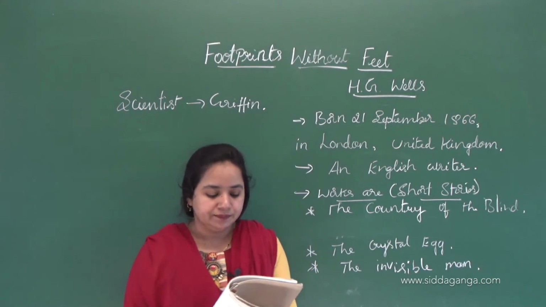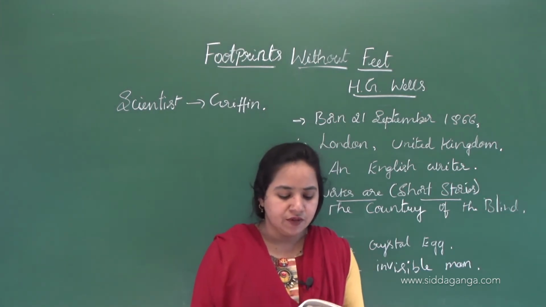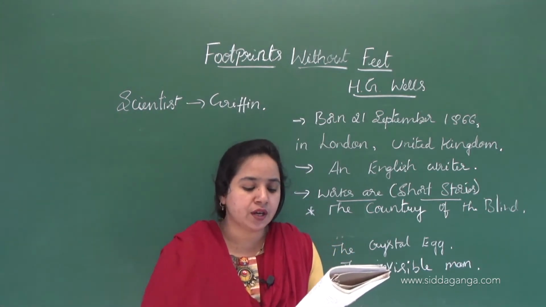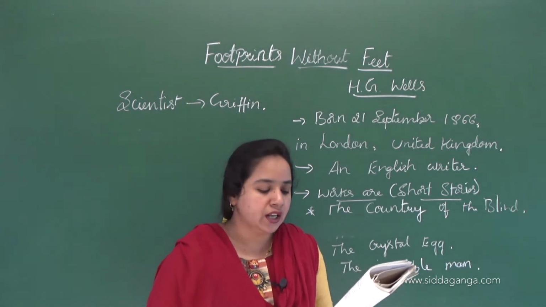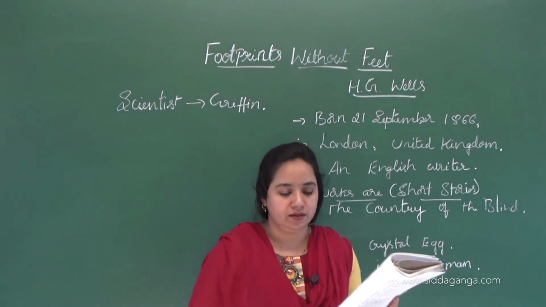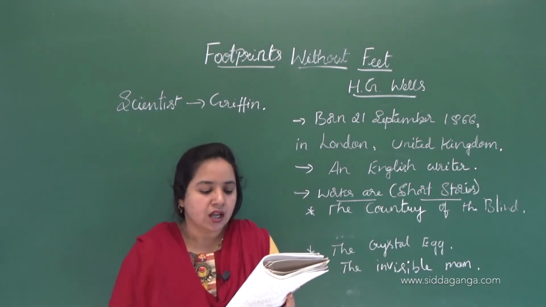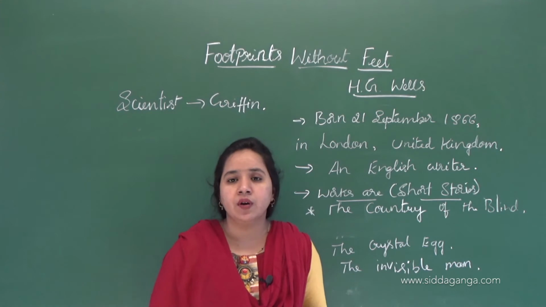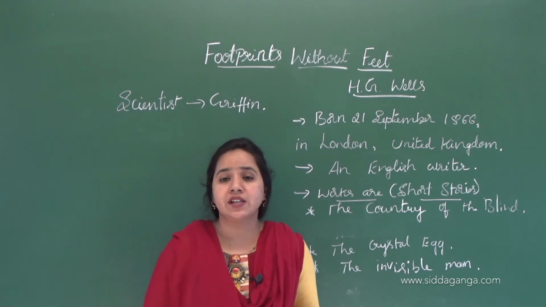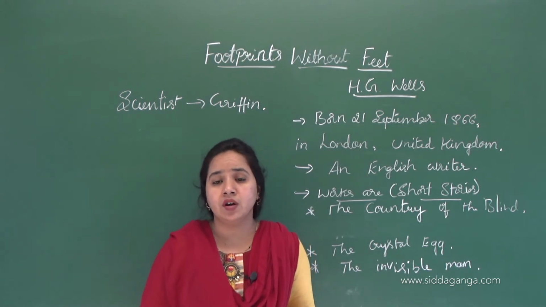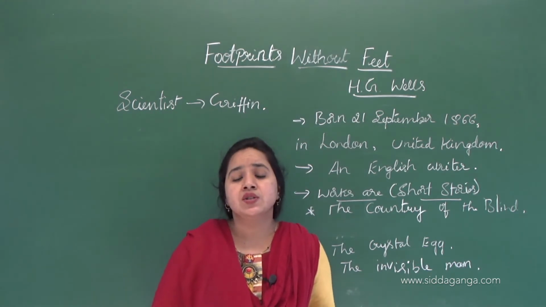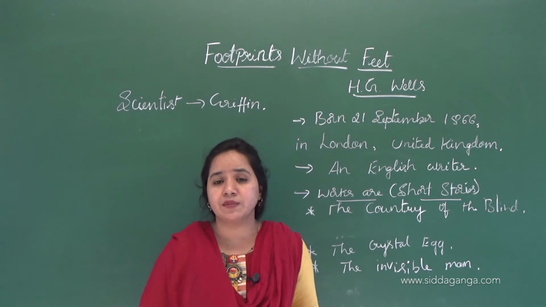Okay, the next paragraph: eager to get away from the crowded London, he took a train to the village of Iping, where he booked 2 rooms at the local inn. Here, eager to get away means he wanted to run away from the city called London. It was crowded, where people could not find him easily. So that's why he decided to run away from this place.